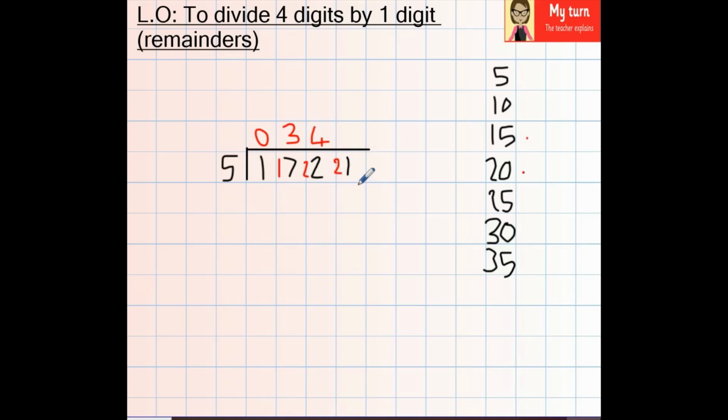And now we're asking ourselves, how many 5s go into 21 this time? So what's the closest we could get to 21 without going past it? Well, again, it's going to be 4, isn't it? Because 4 times 5 is 20. And now this is when we have our remainder. So we wanted to get to 21, but we got to 20. So what would our remainder be? Well done. Remainder 1. The answer to this question would be 344, remainder 1.